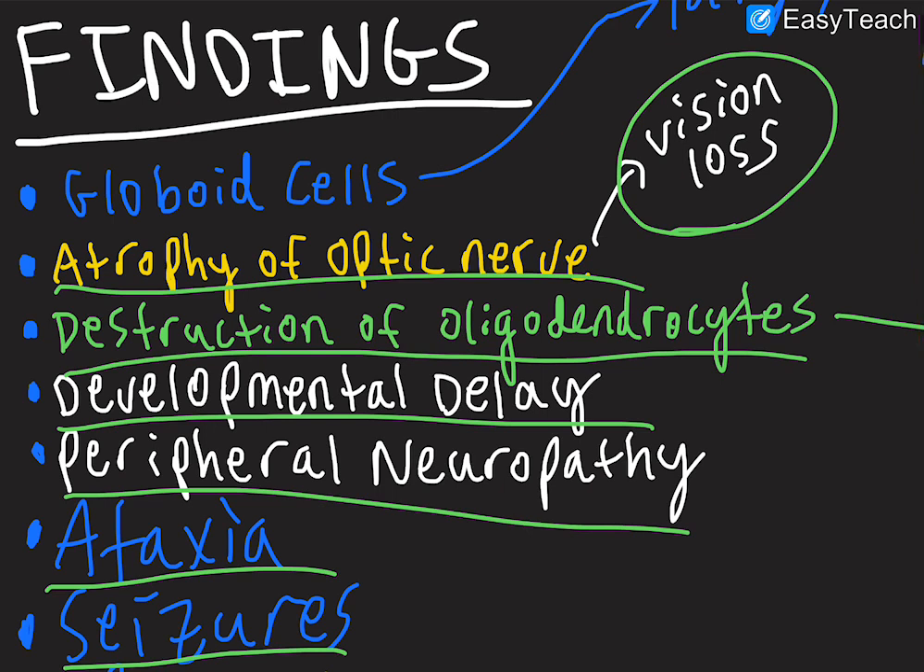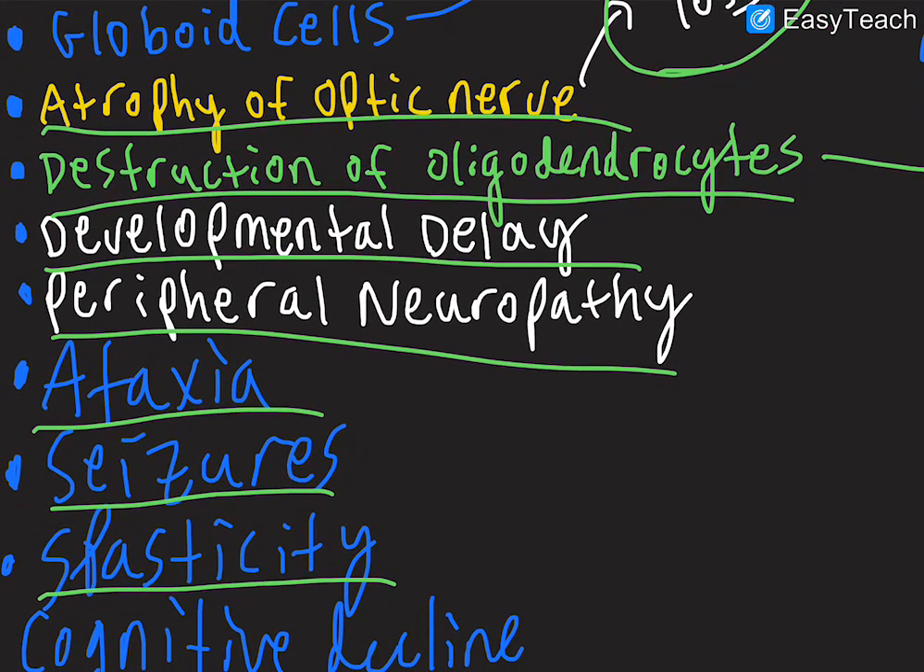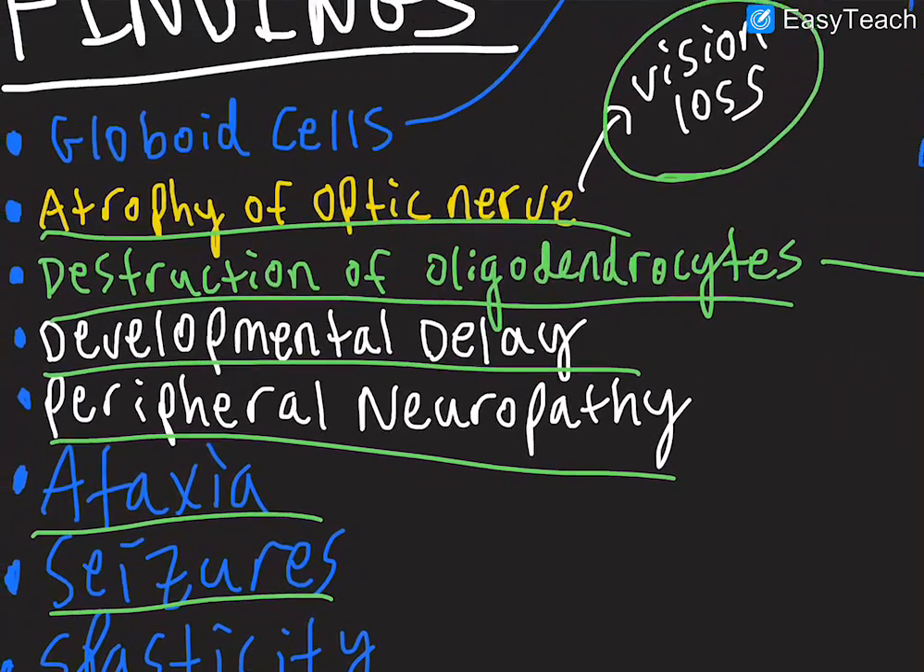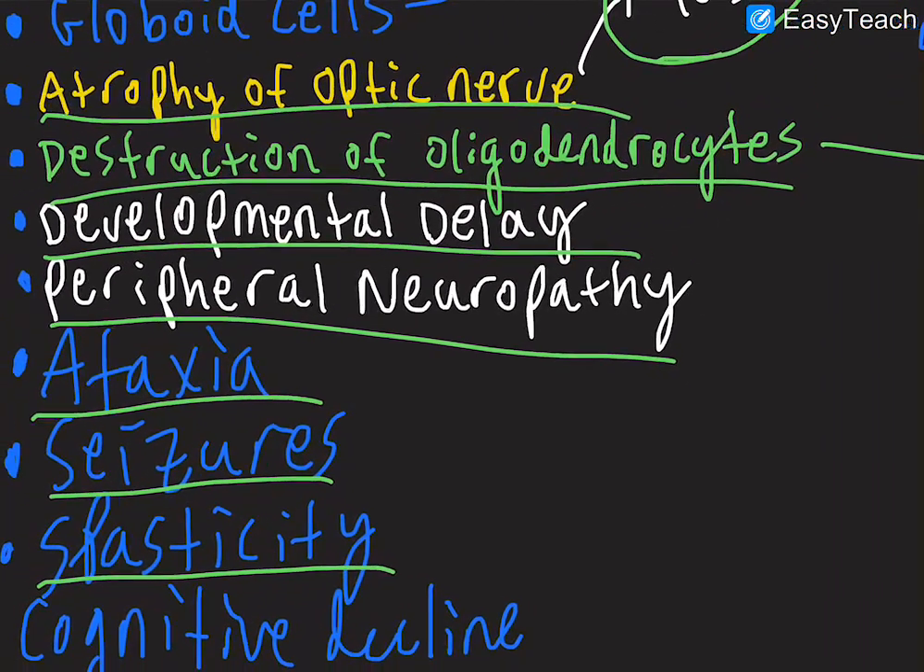We also see optic nerve atrophy. We see peripheral neuropathy. We see seizures. We see ataxia. We see spasticity. We see cognitive decline. We see developmental delay. And that's basically it. So that's Krabbe disease, also called globoid cell leukodystrophy, and these are the major findings that we should be familiar with.